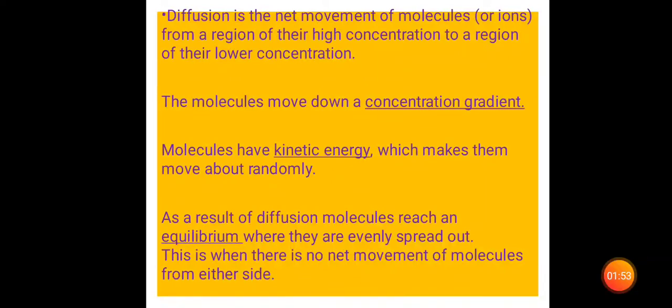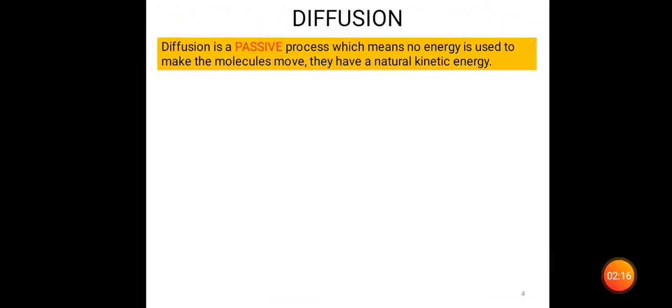I will show the picture also. This is when there is no net movement, once it is spread out after the equilibrium. This is where there is no net movement of the molecules from either side. Whether you take it from lower concentration to higher concentration, or higher to lower, there is still no net movement of these molecules. So what is this diffusion? It is a passive process.